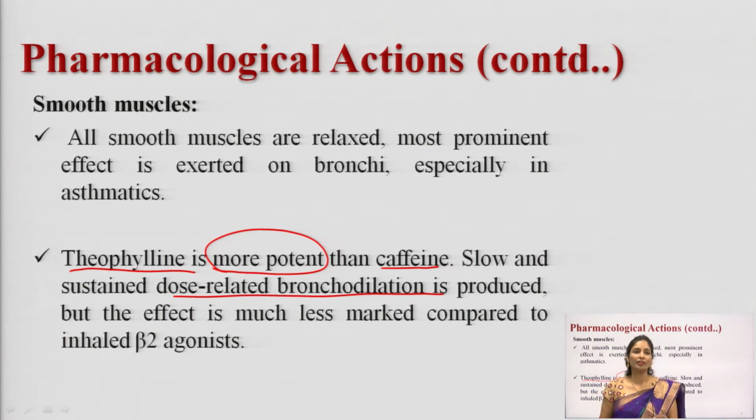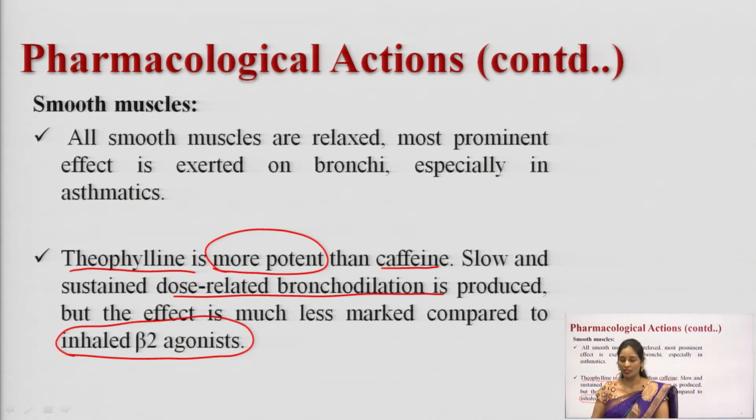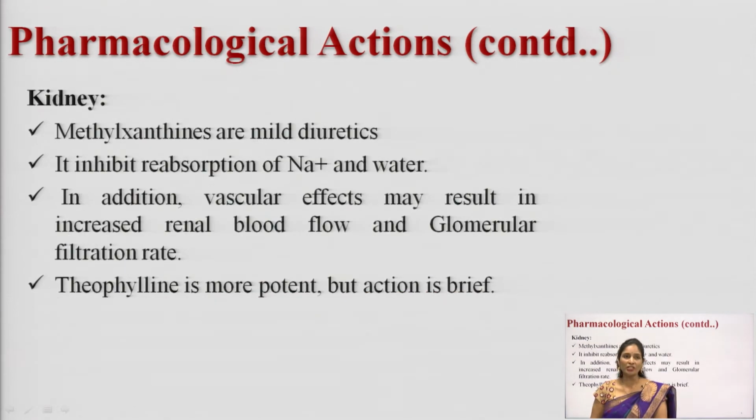Here I compared two drug classes: methylxanthine drugs and beta 2 agonist drugs. What are the two methylxanthine drugs I discussed here? Theophylline and caffeine. Theophylline is more potent compared to caffeine, but it shows a less marked effect compared to the inhaled beta 2 agonists. So, inhaled beta 2 agonists are the drugs of choice as bronchodilators for asthmatic conditions.